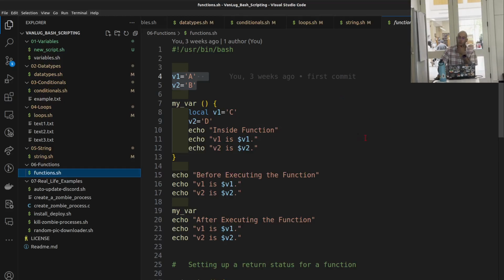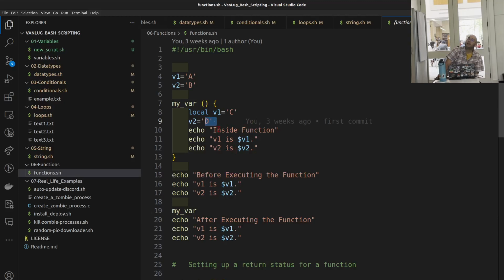Here we're going through some function stuff. So we've got two global variables, which are technically accessible in the global session, and then we have a function called myvar. I guess you all know the syntax of a function; it's pretty similar to others. Then we define, with the same name, a local variable called v1. We put the value c inside, and then v2 with the value d.